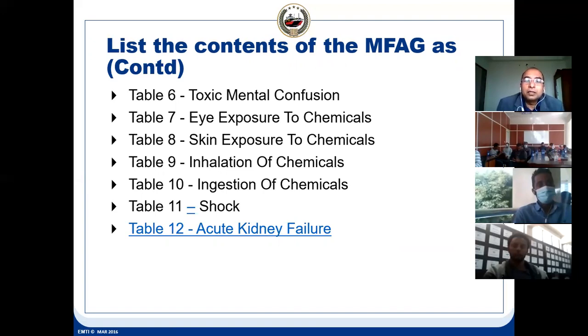Inhalation of the chemical, table 9: if you inhale the chemical, what has to be done? All the measures to be taken are given in this book. Then ingestion of the chemical: if it goes to the stomach or lungs, it's a very big problem. What has to be done is given. And the shock, what is shock actually?